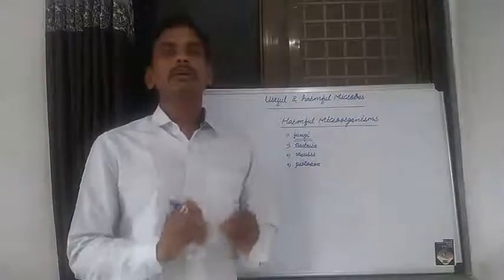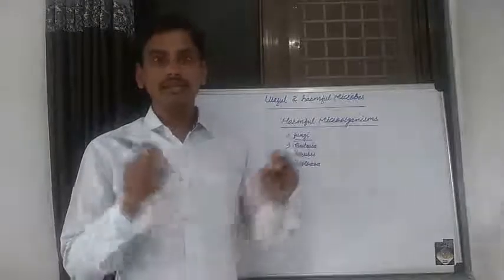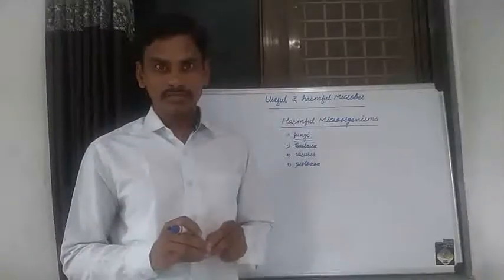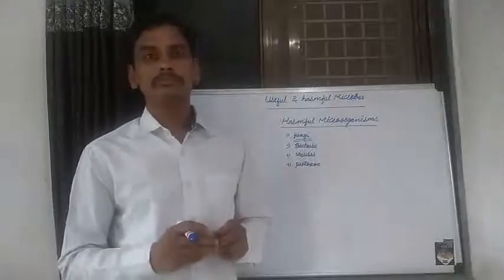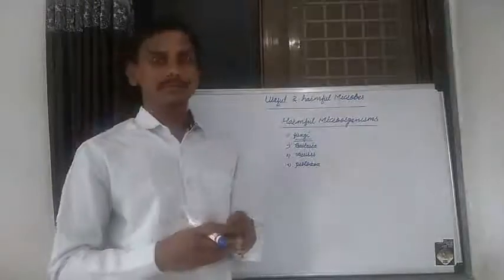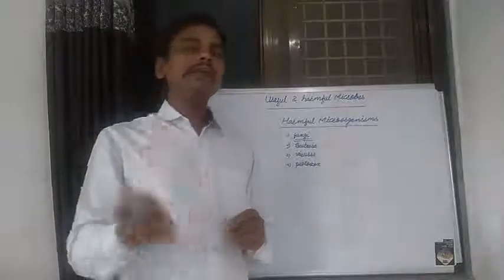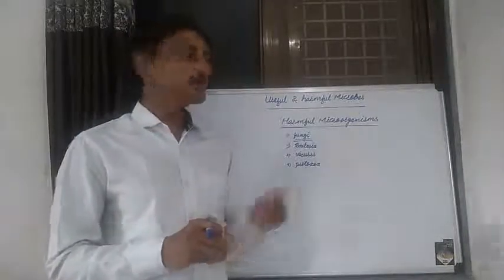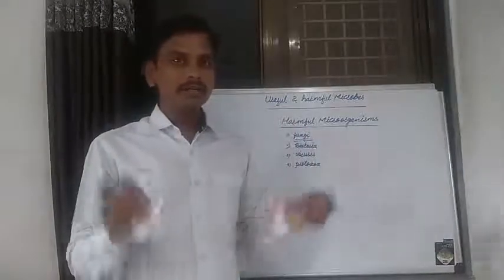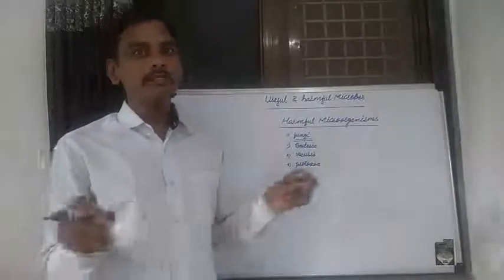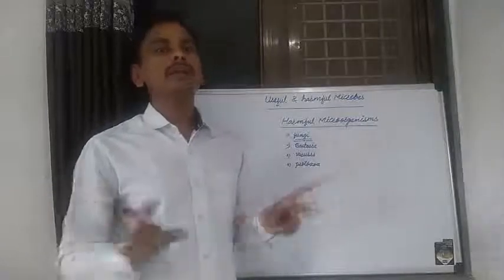For example, leather articles, such as a leather bag, leather belt, leather shoes, and different articles of wood and gunny bags. These articles get spoiled by the growth of various fungus. When the fungus enters those articles, they get damaged and spoiled.